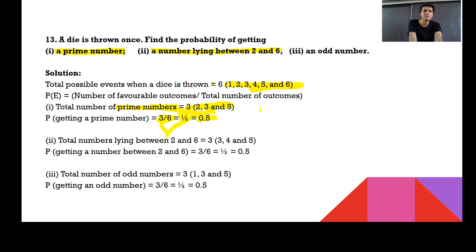Now, a number lying between 2 and 6. So I should not consider 2 and 6. So what are the numbers? 3, 4, and 5. Right. Total numbers I'll be getting are 3, 4, and 5. So for these 3 numbers, what's the probability? It is 3 by 6, which can also be written as 1 by 2. So the answer is 3 by 6, which is also 1 by 2.